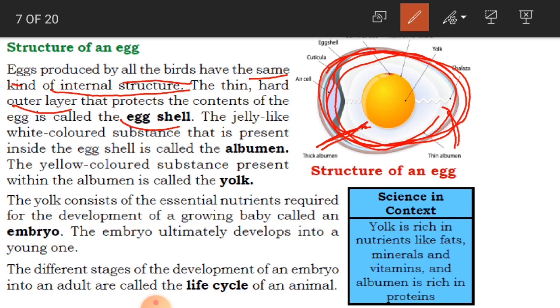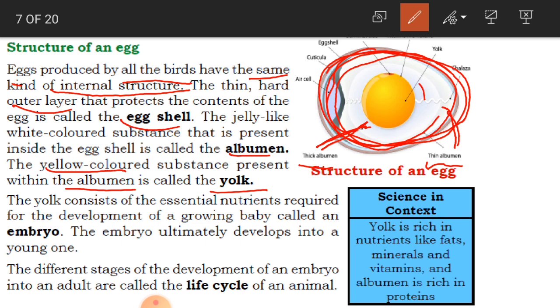So that is why this white colored thick substance is called thick albumen, and the thin one is called thin albumen. Clear, children? You might have observed this. If not, when you take an egg and break it, just observe this. The yellow colored substance present within the albumen is called yolk.